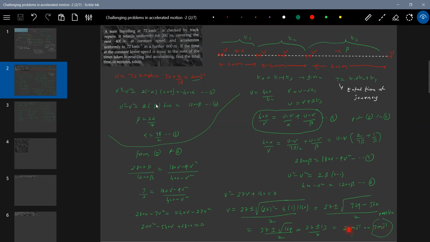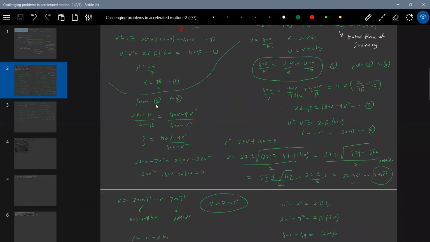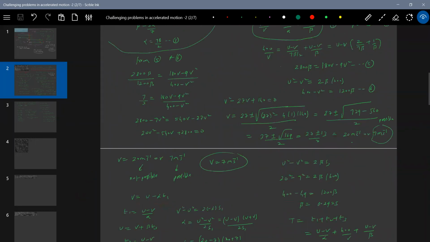20 is not possible because the initial velocity of the train itself is 20. How, due to retardation, can it be 20? So this is not possible. So 7 meters per second is what is possible. That's what we'll take here. Okay, the rest, let's get into this one.